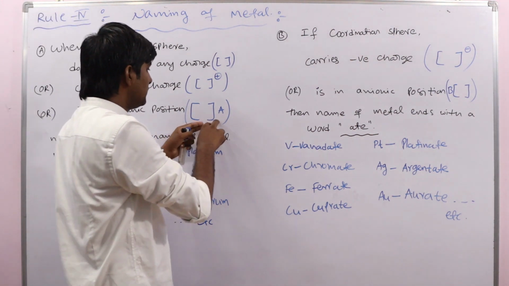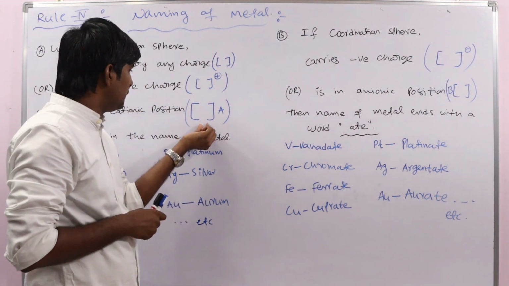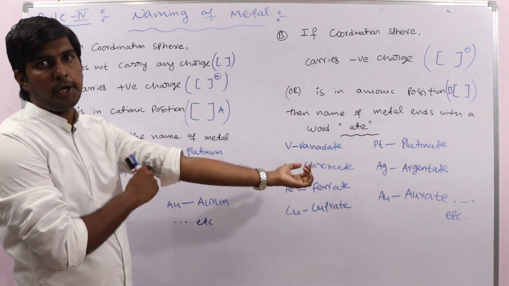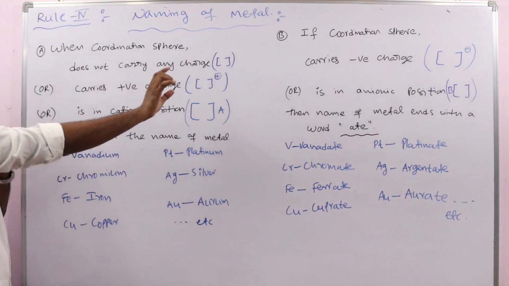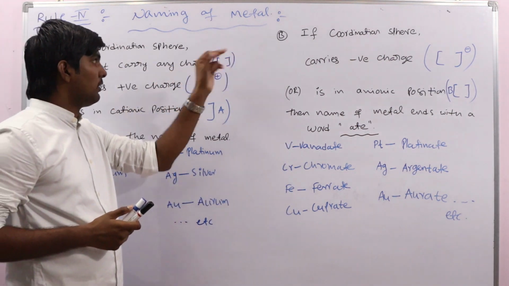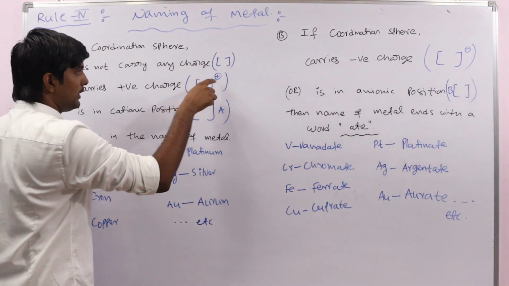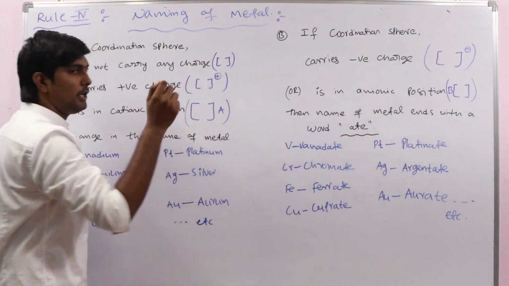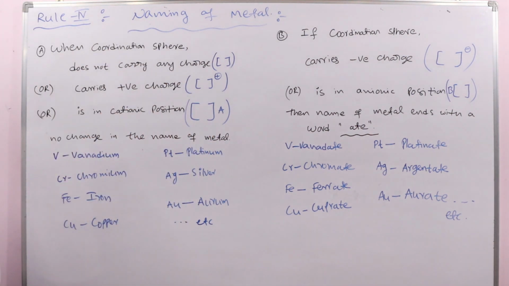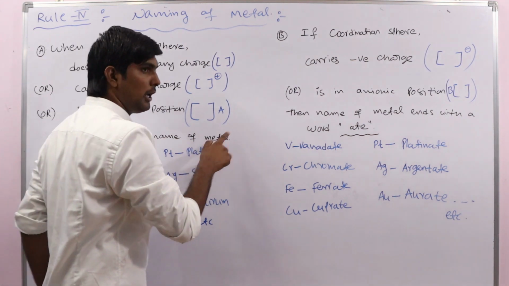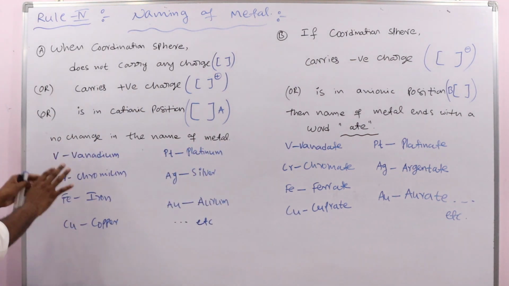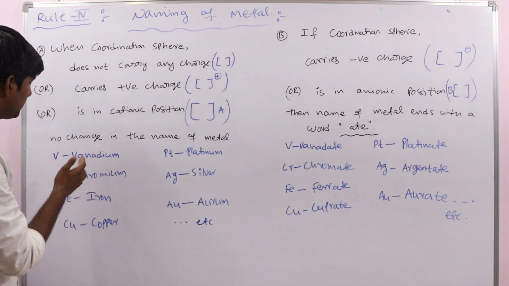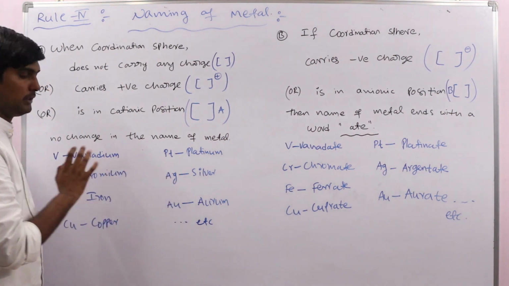See, already we discussed in the ionic complexes, the left portion is the cationic position, the right side part is the anionic part. Okay, so in all these three cases, no charge, positive charge, or cationic position, there is no change in the name of the metal. Metal name will be as it is, vanadium. If vanadium is present, vanadium. If chromium is present, chromium, iron, copper, like this.